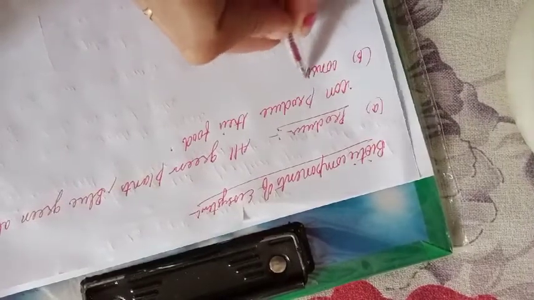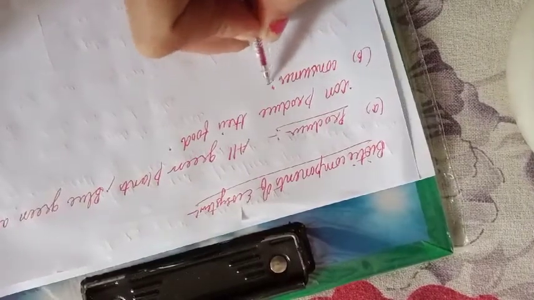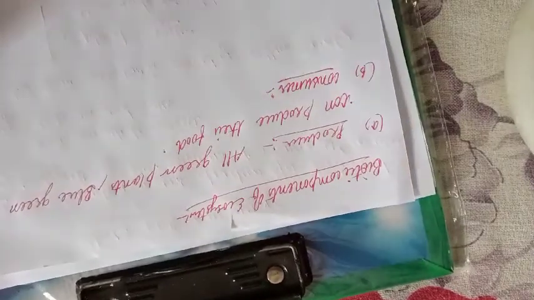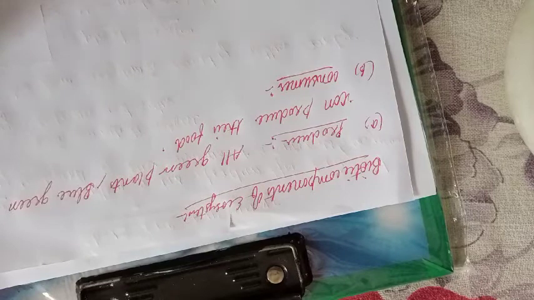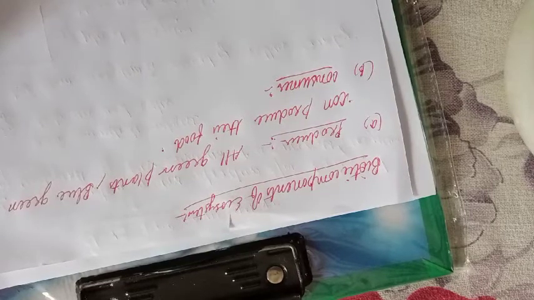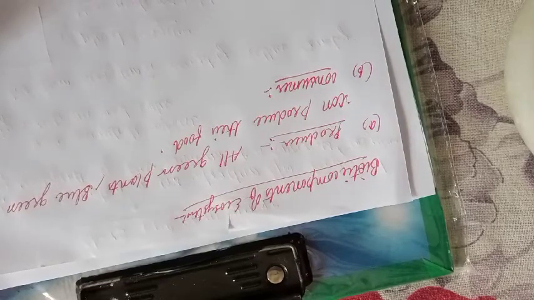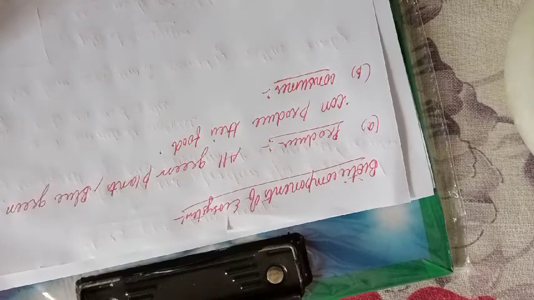Now the second one is consumers. Consumer means one who consumes food which is made by plants. That is we, human beings. We come under the consumers, because we have no capability to make our own food. We are totally dependent on plants.